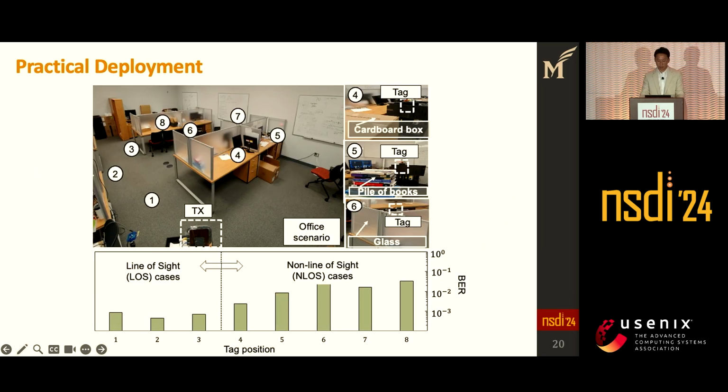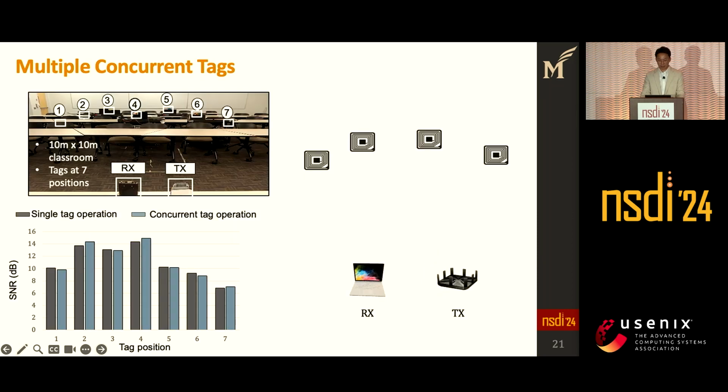For practical scenarios, we place the tag at different positions, including both line of sight and non-line of sight conditions. In the case of non-line of sight, the BER increased slightly due to the SNR drop at the tag side, but our backscatter system still demonstrates robust operation across diverse environments. We further conducted a multi-tag evaluation. Our 7 tags are placed at different locations and operate simultaneously. We observed that our tag operation is not interfered with by other concurrent operations.